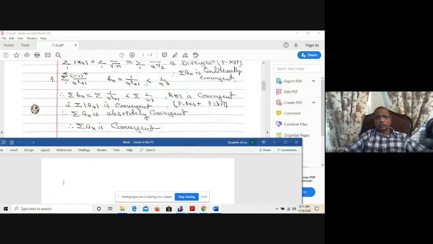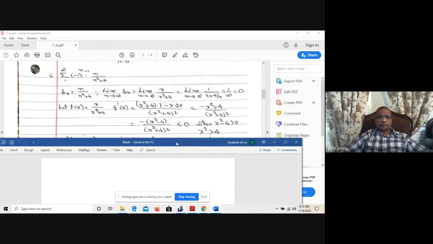1 over n cubed plus 1 is less than 1 over n cubed. And so sigma 1 over n cubed plus 1 is less than sigma 1 over n cubed. The right side is convergent because of the p-test. And what is 1 over n cubed plus 1? That is the absolute value of a_n. So it is absolutely convergent. Since sigma a_n is absolutely convergent, it is convergent.